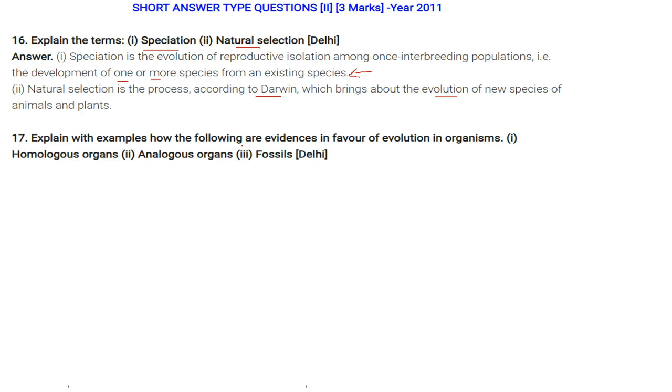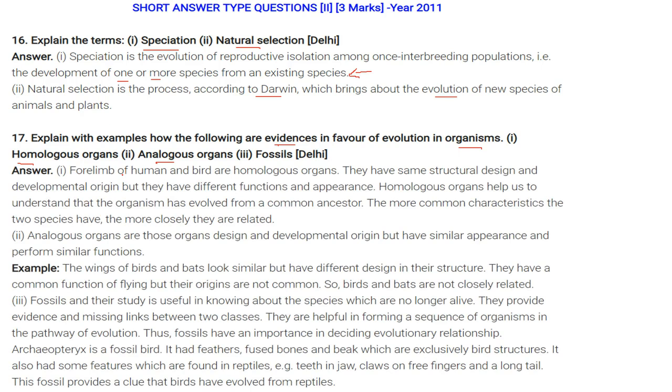Explain with example how the following are evidences in favor of evolution in organisms. First is homologous organs, then analogous organs and fossils. So the forelimb of a human and a bird are homologous organs. You will say that one is used to fly, the other is used to do daily work, but it's not the case. They are homologous organs. They have the same structural design and developmental origin, but they have different functions and appearance, as I just indicated. So homologous organs help us to understand that organisms have evolved from a common ancestor.